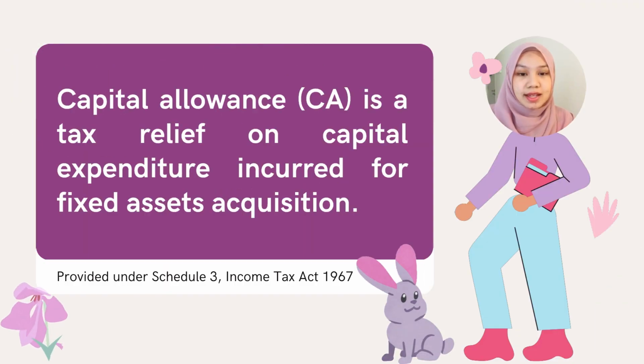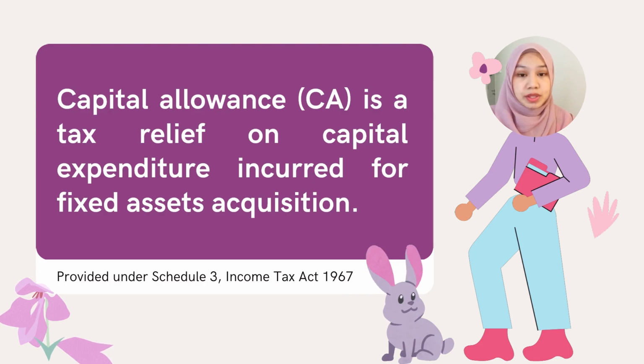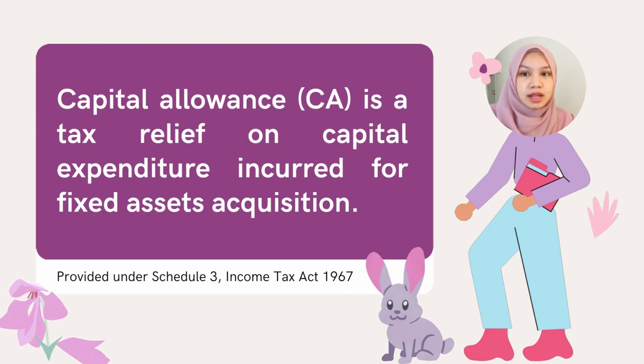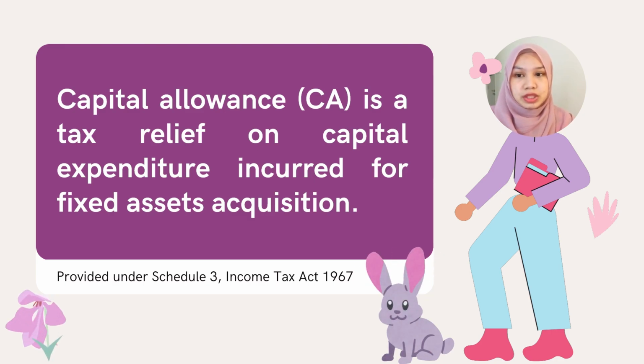Why, of course. Capital allowance is a tax relief on capital expenditure incurred for fixed asset acquisition. With effect from year of assessment 2000, the general rates for capital allowance is divided according to three pools or three types of assets.